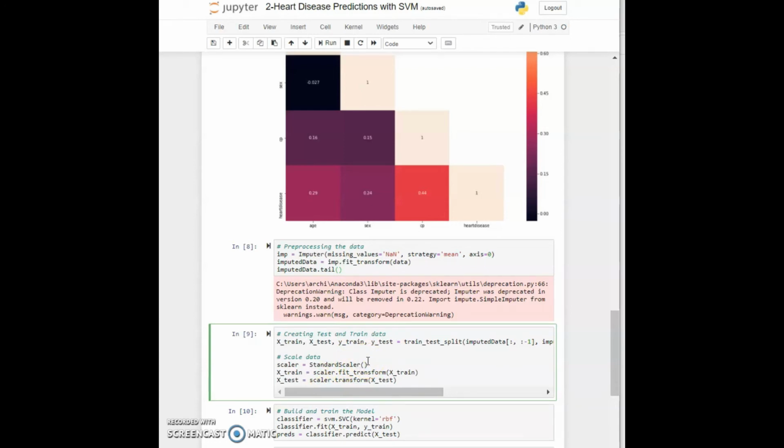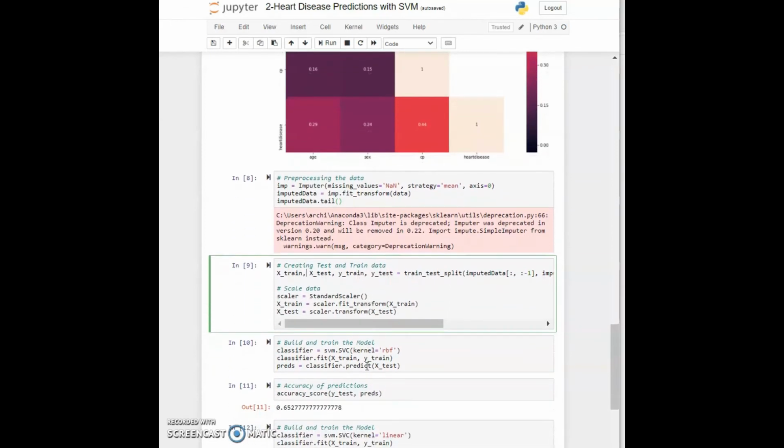Now when we get our training and testing data, we can actually scale it. If you remember, we had a problem where some values are on one scale and others on another scale. This would hamper our model performance, and this is why we are using standard scaler. So when we take a look at our training data later, we will see that it is now from minus some value to plus some value, let's say minus 3 to 3 something. So all of the values are on the same scale and we are not having a problem with unscaled data anymore.